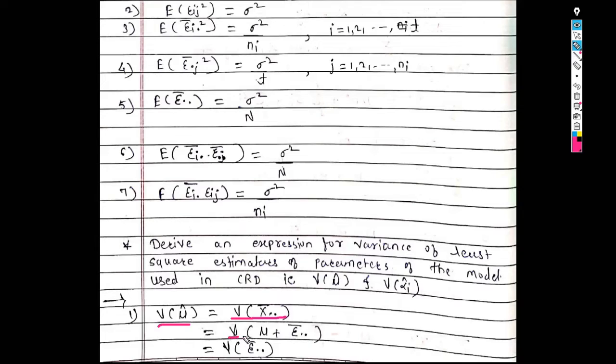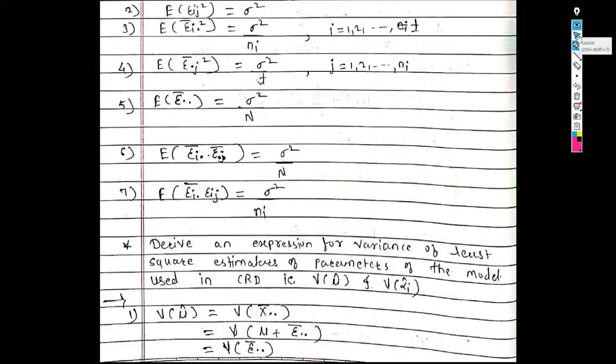So take the variance of mu plus epsilon dot dot bar. We know that mu is a constant term and the variance of a constant term is 0. So we get the term variance of epsilon dot dot bar.